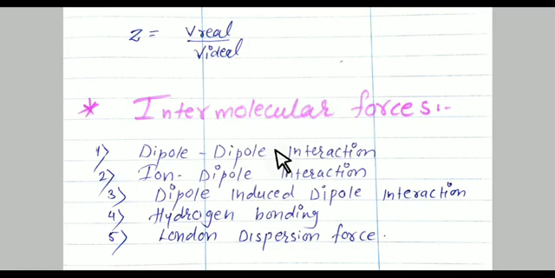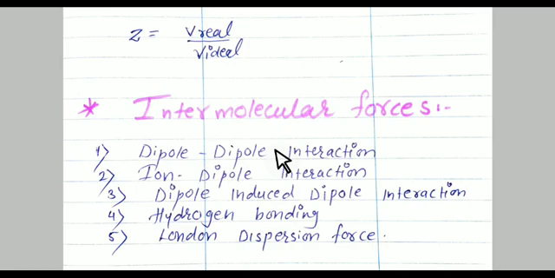One atom has more electronegativity and another atom has less electronegativity. The atom which has more electronegativity is known as the electronegative atom, and the one which has less is known as the electropositive atom. The interaction between these two atoms is known as dipole-dipole interaction, and it is a vector quantity. Polar molecules have permanent dipole moment.